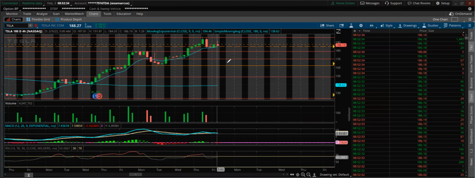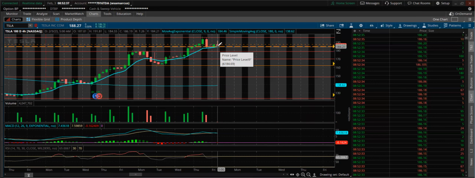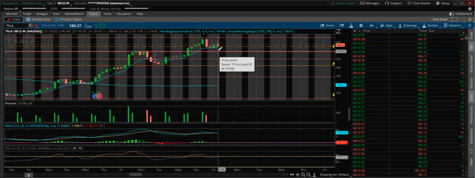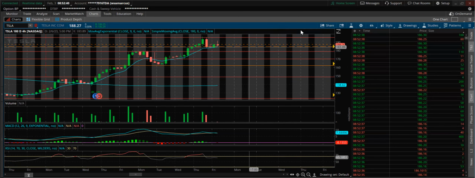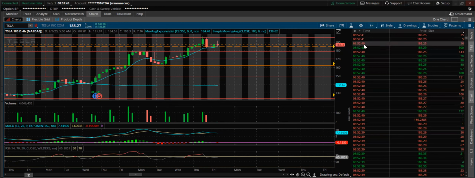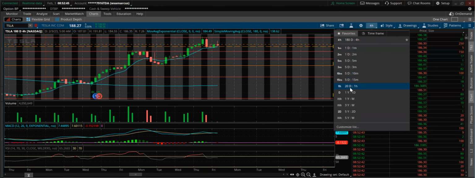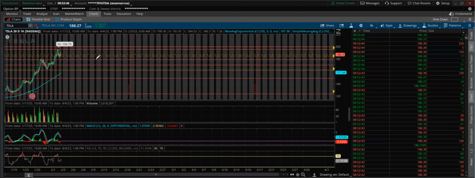180-day is trying to cross down. That EMA line is around 184. Once we break that, we could go to 178. So watch out for that on Tesla. I already have my alert set. 20-day is already crossed down on Tesla.